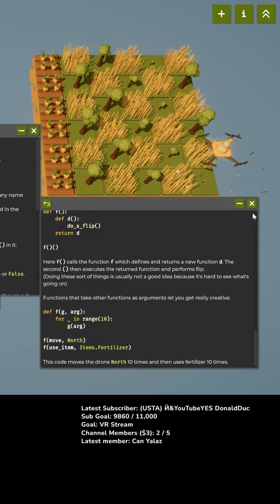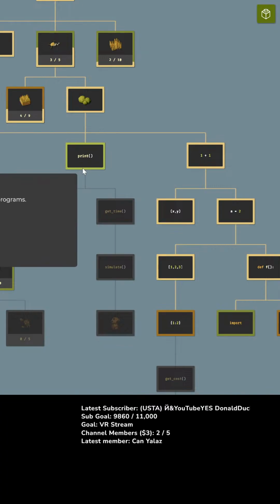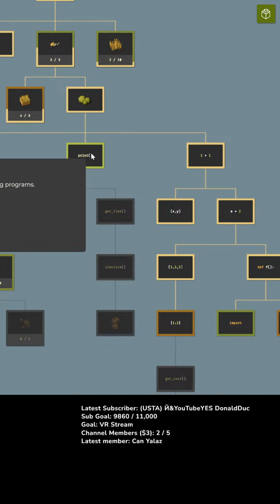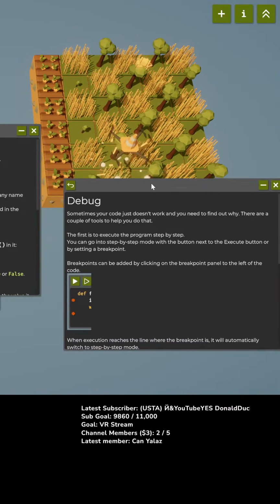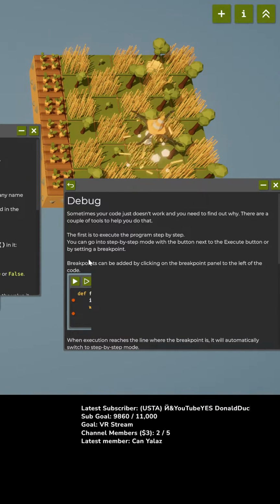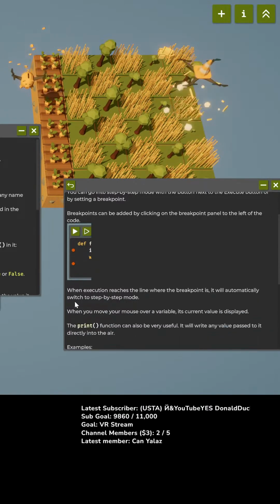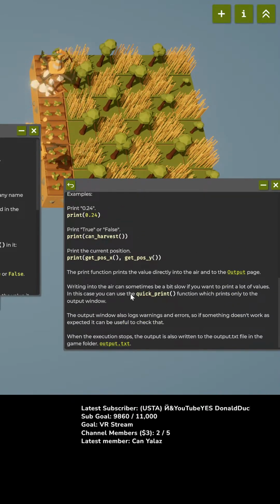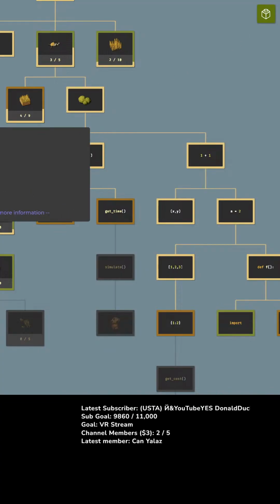Wait, fertilizer? There's fertilizer? Hold on. How do I get fertilizer? Okay, print. We don't need debugging just yet. Oh, interesting. You can set the world and set the execution speed. Maybe this is worth unlocking. Print. I can now debug. Okay, click on a breakpoint, and print stuff. There we go.